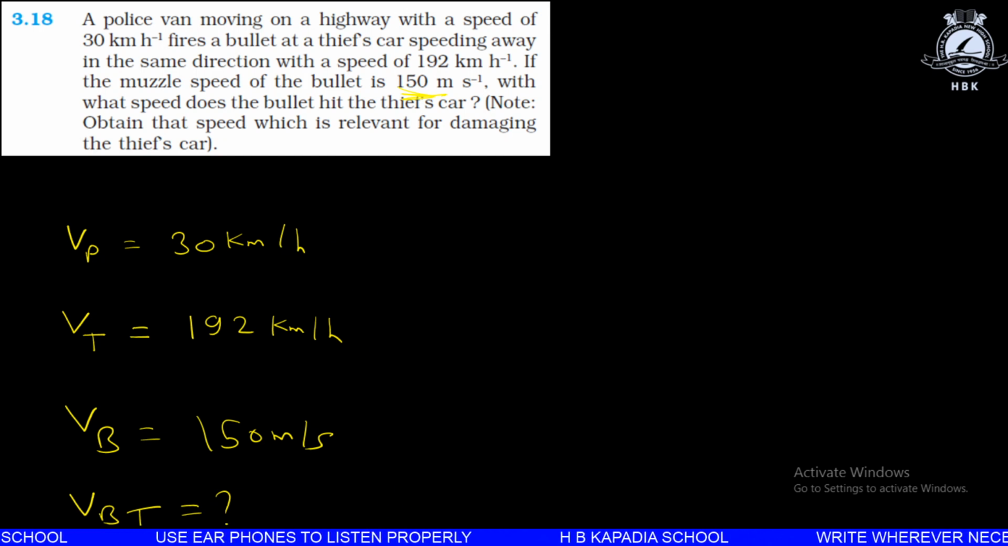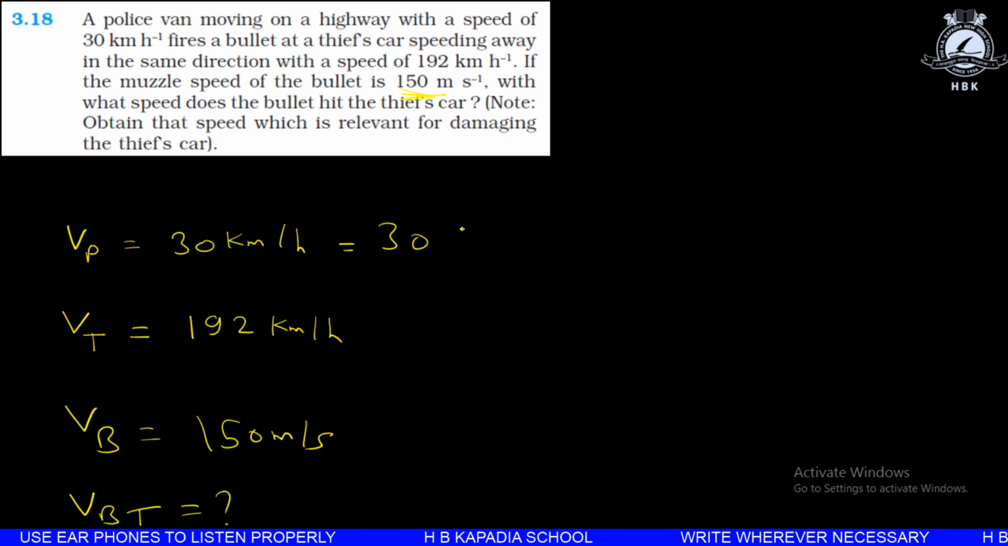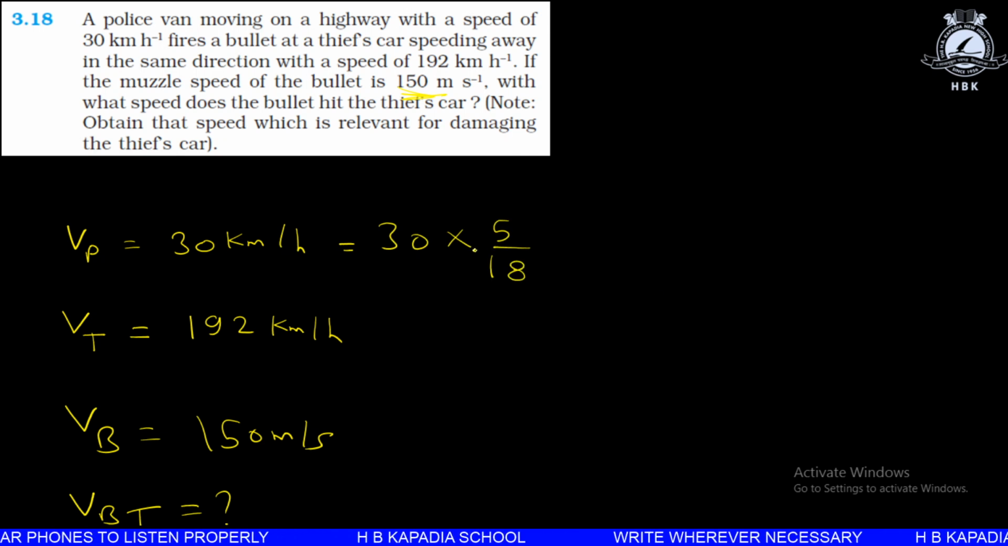So first of all, without wasting time, let us convert this kilometer per hour into meter per second. 30 kilometer per hour, we can convert it like this: 30 into 5 by 18. How 5 by 18? Let me explain to you.